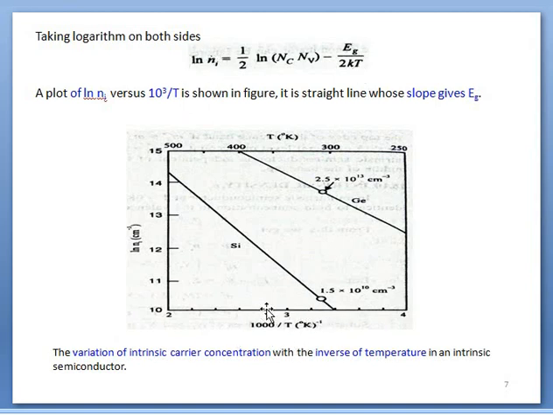So instead of 1 by T, we draw 1000 by T, for silicon and germanium. We can observe that by increasing temperature, this term is reduced. When this term is reduced, the whole term is increased, meaning Ni will be increased.